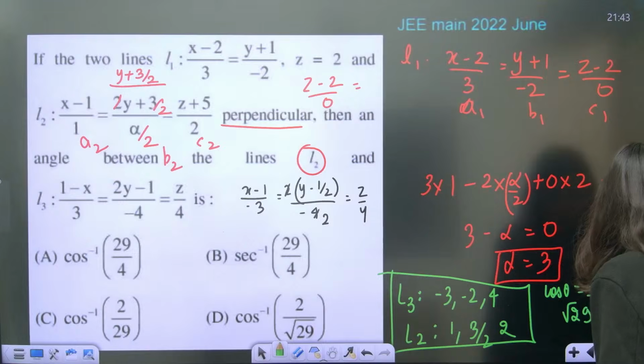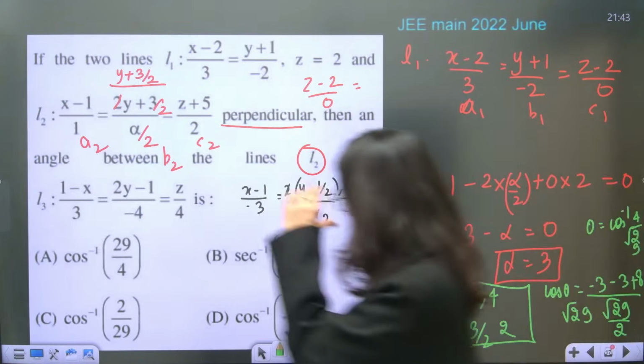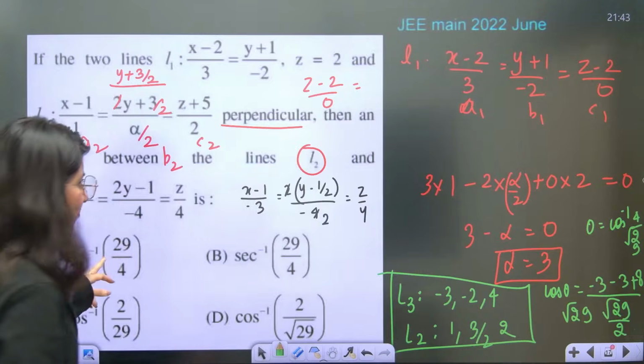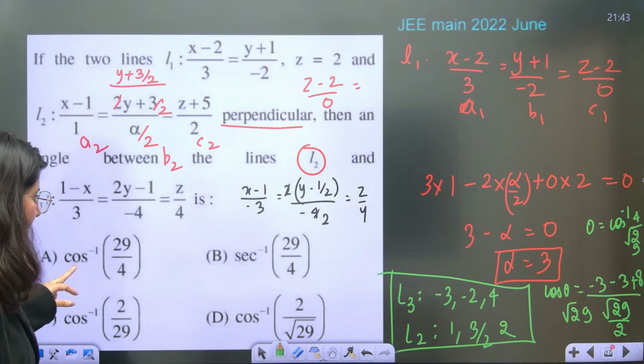by 2. So this is 8 minus 6, 2 2s are 4, 4 by 29 cos inverse. Cos inverse 4 by 29. Theta is equal to cos inverse 4 by root 29. This is your final answer. Okay, so I can see 4 by root 29.